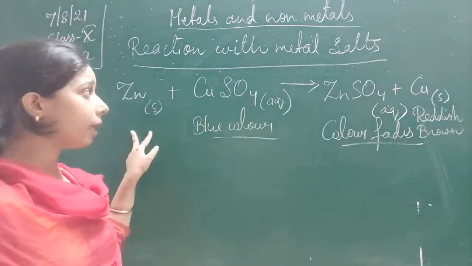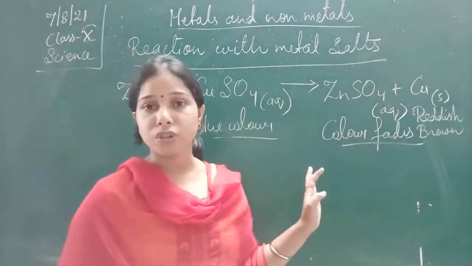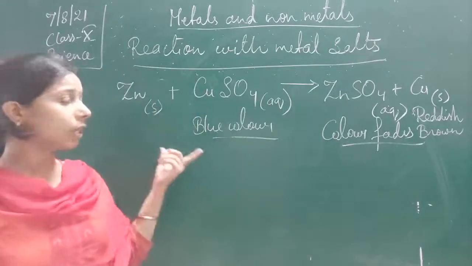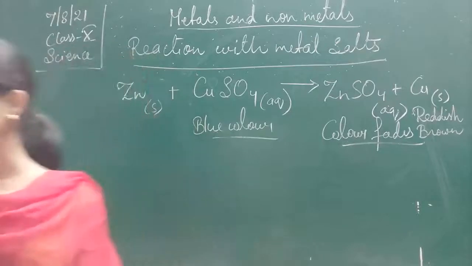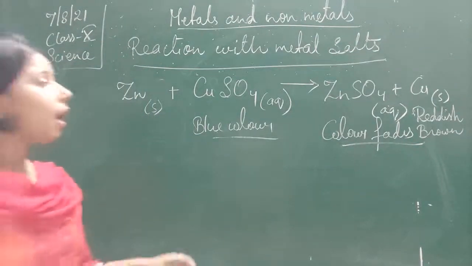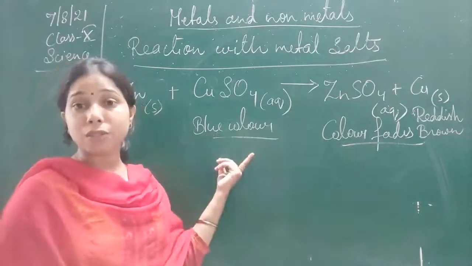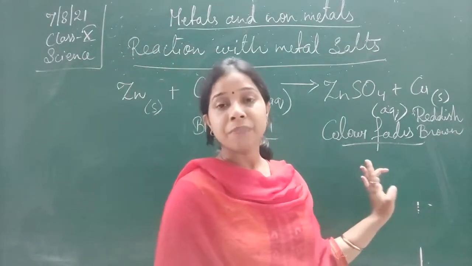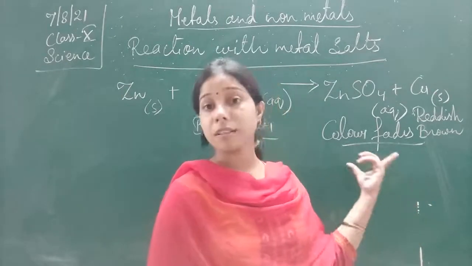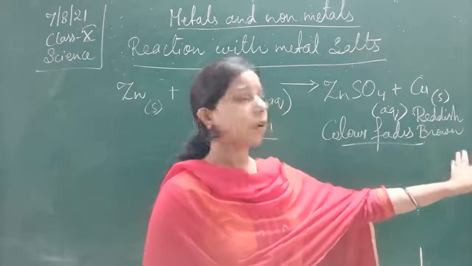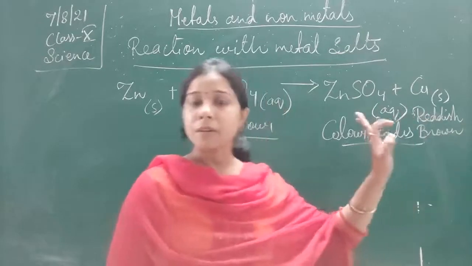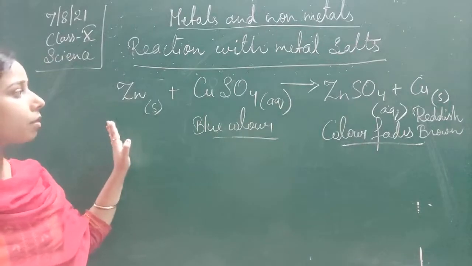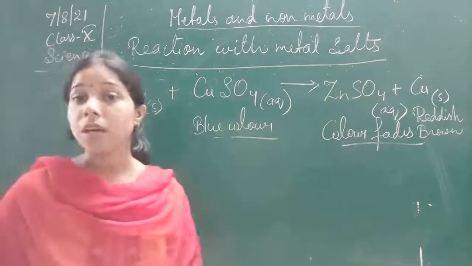So what happened here? This is a metal A. When it reacts with the salt solution, that is copper sulfate, it displaces the copper. By this we came to know one more thing: copper is less reactive than zinc, and thus zinc can easily displace the copper, and it will form a sulfate solution with the zinc. So zinc sulfate is formed here, and reddish brown copper is formed. This is a kind of reaction of a metal with a salt solution in which the more reactive metal displaces the less reactive one.